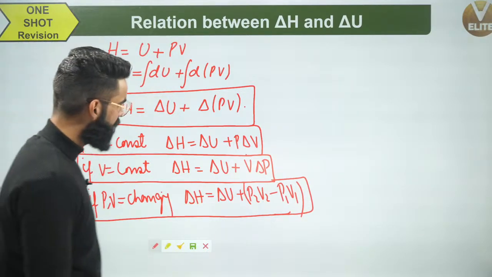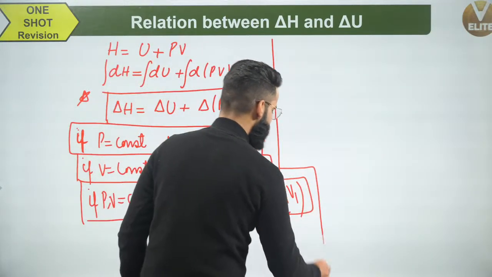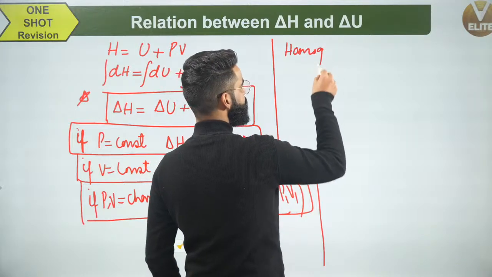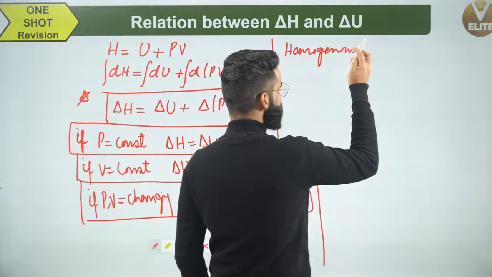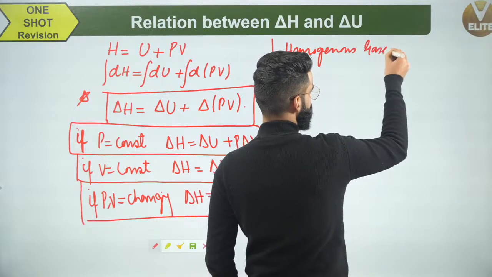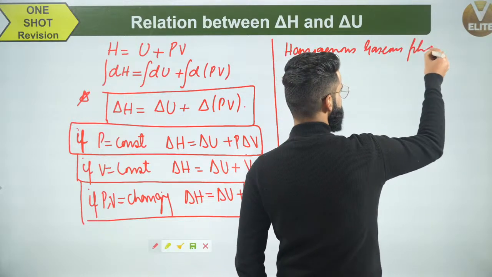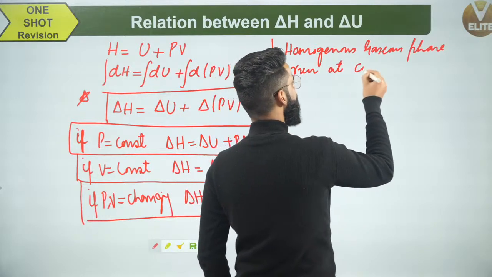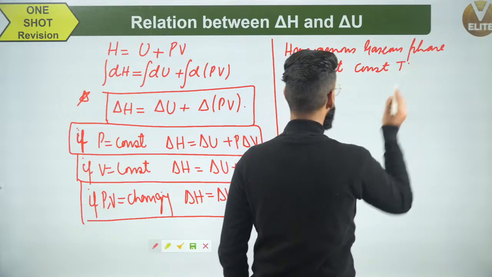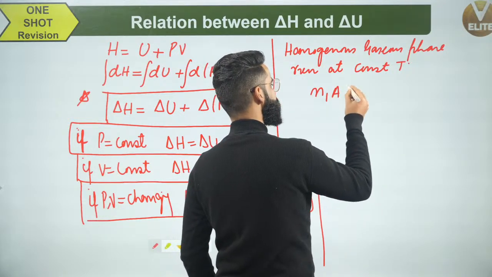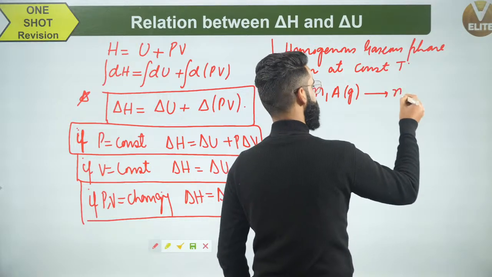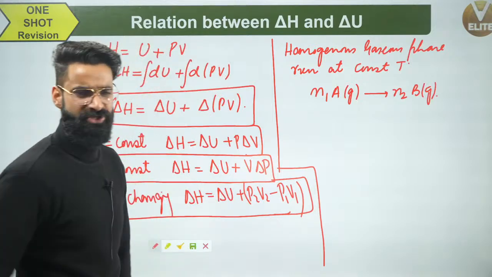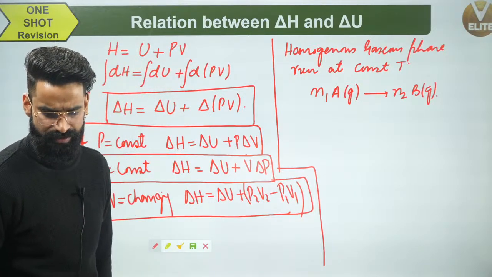Now, people, let's say I've got a homogeneous gaseous phase reaction carried out at constant temperature. For example, the reaction is like this: n1 A gas gives n2 B gas. Yes, let's say this is one homogeneous gaseous phase reaction which is carried out at constant temperature.